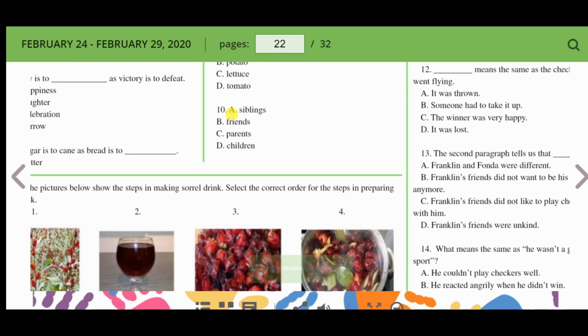Number 10, sibling, friend, parents, children. Sibling, I like my brother and sister. And my friends, I like the people in class. And children. But parents, different. Parents are big people. So I would go with C.